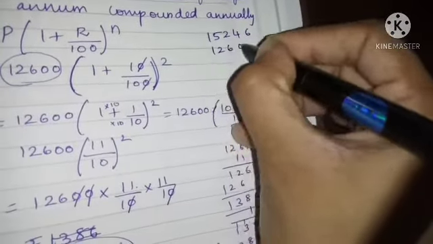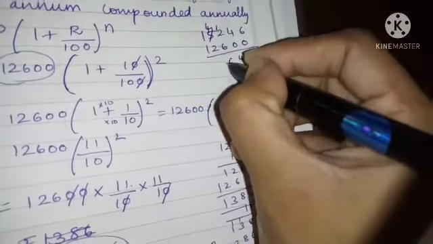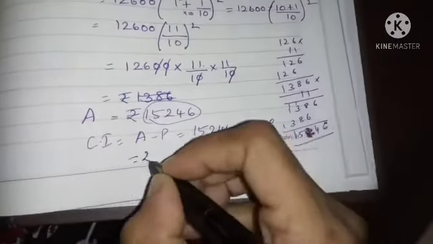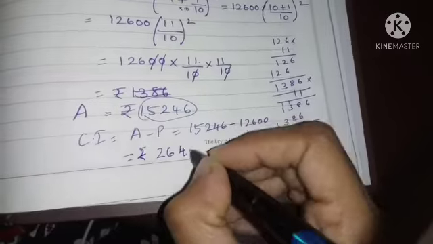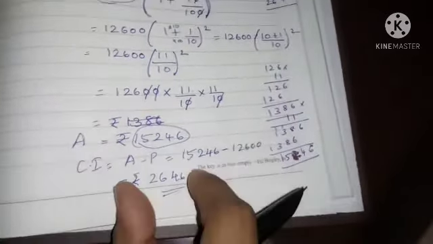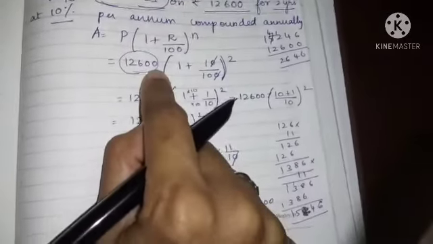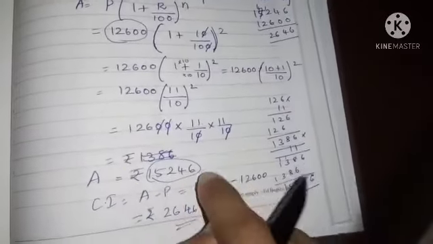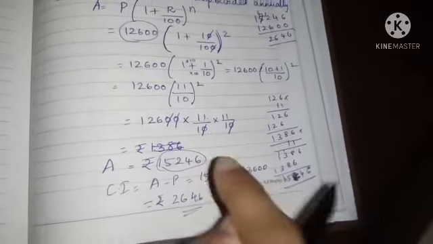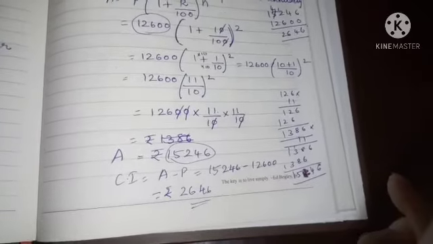15,246 minus 12,600 is 2,646. So 2,646 rupees is paid as interest. The interest itself is very high. You got only 12,600 rupees from the bank, but you have paid 15,246 in return after 2 years. So 2,646 rupees is paid as interest.